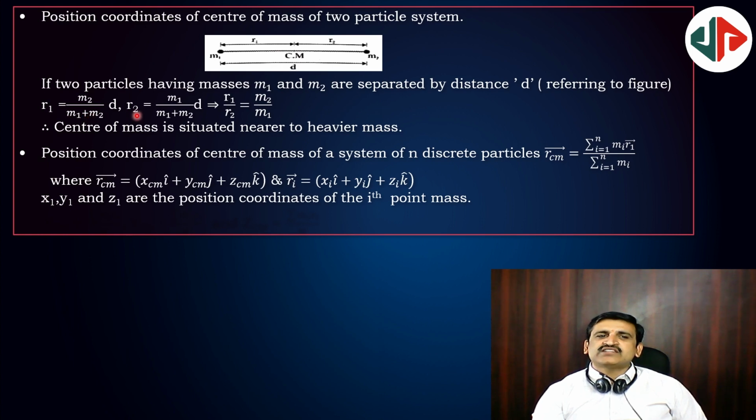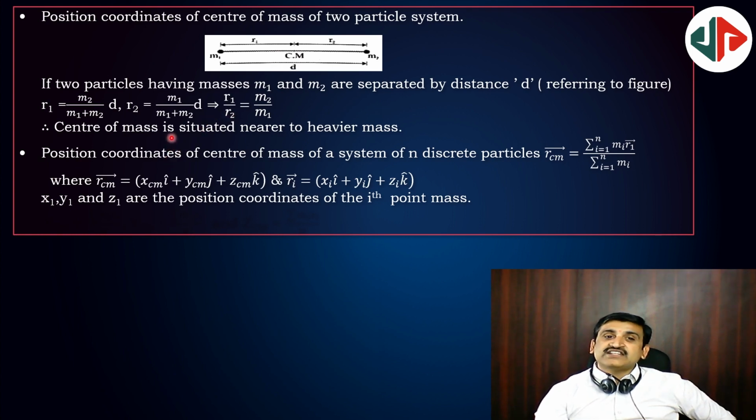Similarly, r2 is equal to m1 d by m1 plus m2, and r1 by r2 is definitely equal to m2 by m1, because the algebraic sum of moments about the center of mass is 0. So r1 m1 equal to r2 m2, r1 m1 minus r2 m2 equal to 0. That's why the center of mass is situated always near to a heavy body, remember.